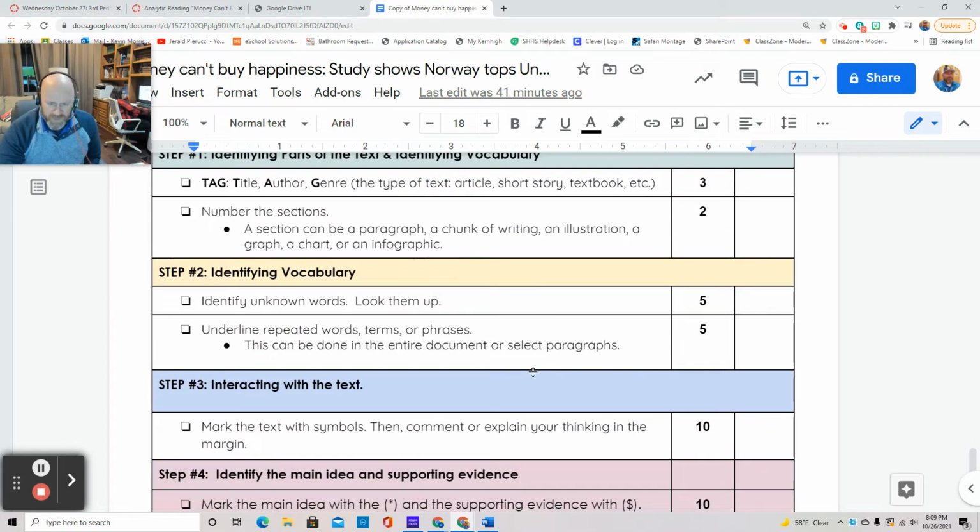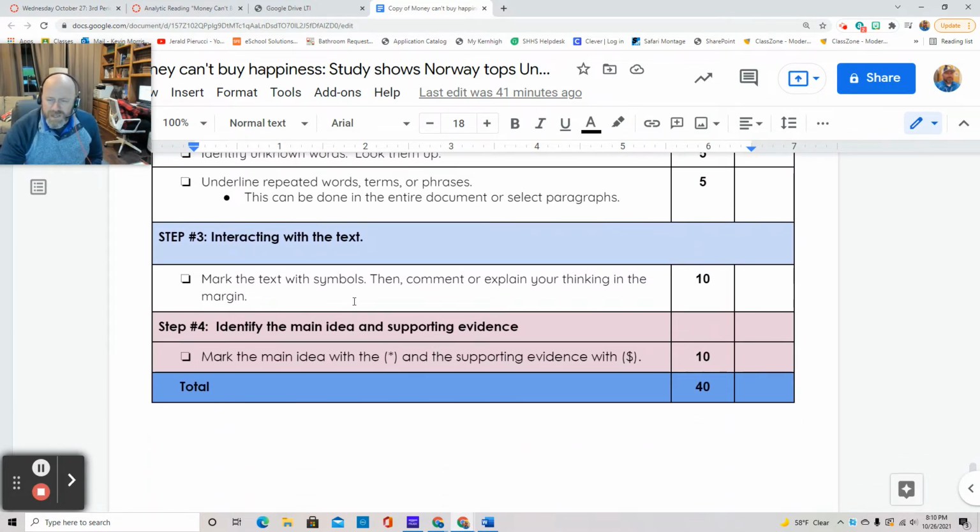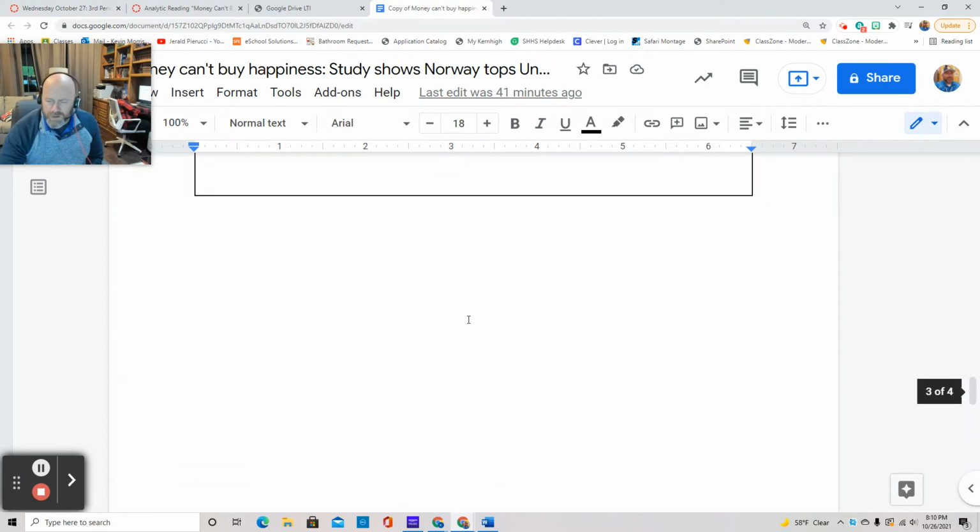Look for your essential words. Okay, we're going to be doing a summary again, just like we did for our spending time in nature article. So look for important words, essential words, words that are repeated, so obviously they're important, and start making a list of those. Identify those because you're going to use them on the summary part. All right. Mark the text with any symbols. So, questions you have, things that are interesting. Identify the main idea with an asterisk and supporting evidence. You can use a dollar sign just to put those into your annotation toolbox as you're going through the article.